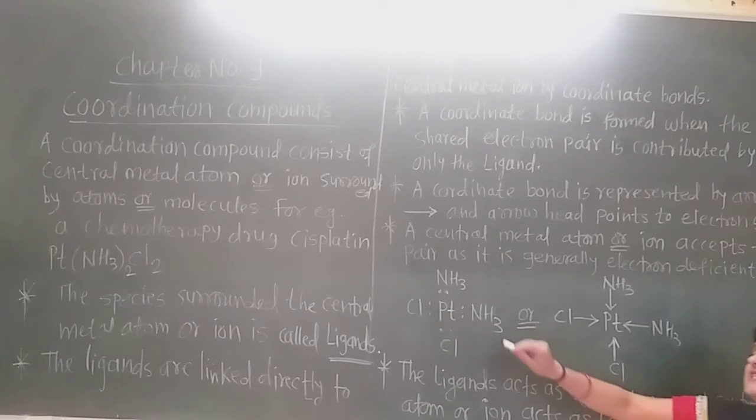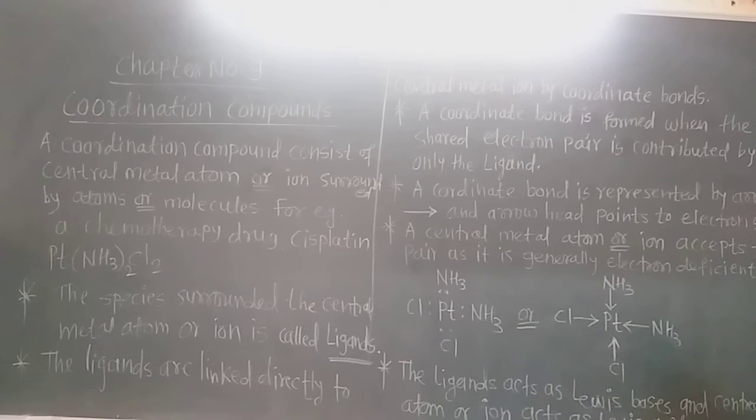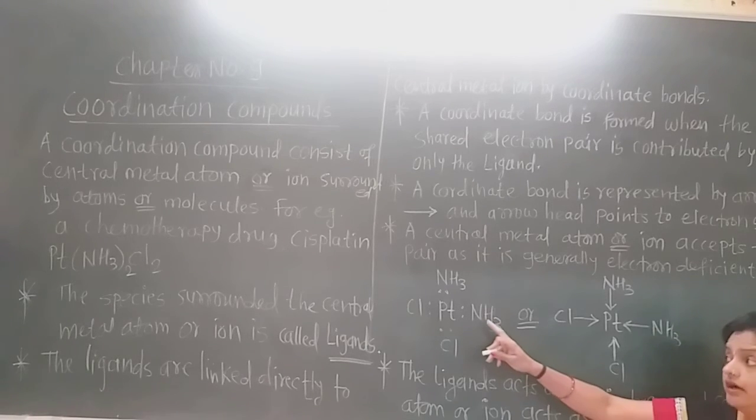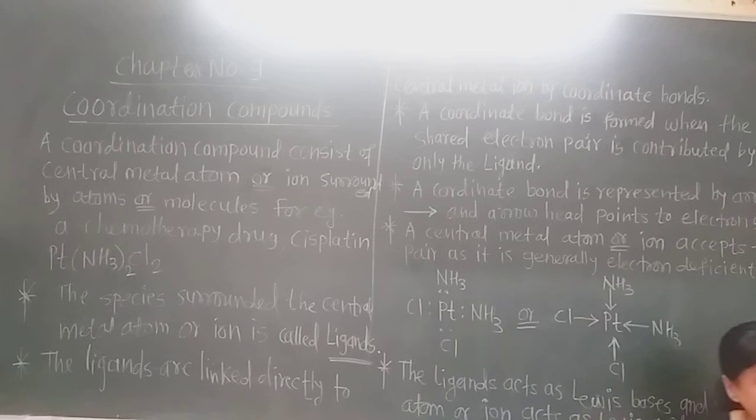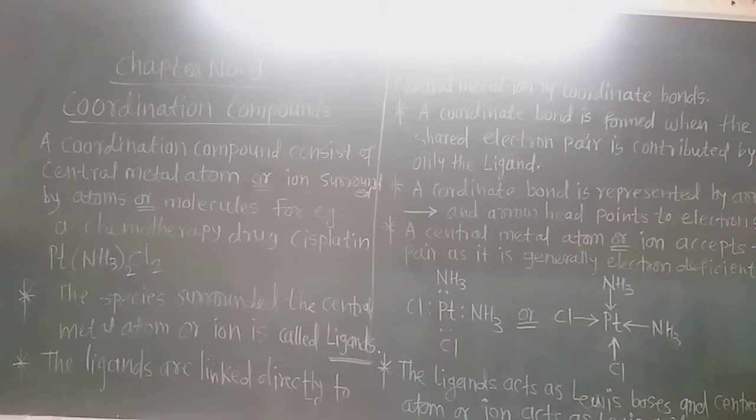Now always the central metal atom or ion is electron deficient, or it may have empty d orbitals in which the electrons of the ligands can be accommodated, because they donate the electrons to this central metal atom or ion. The ligands are directly linked to the central metal atom by a coordinate bond.